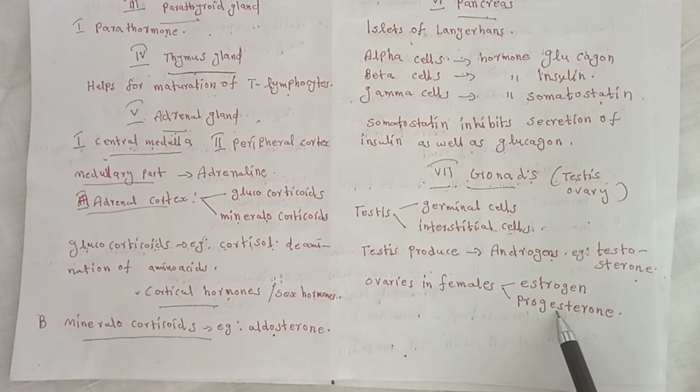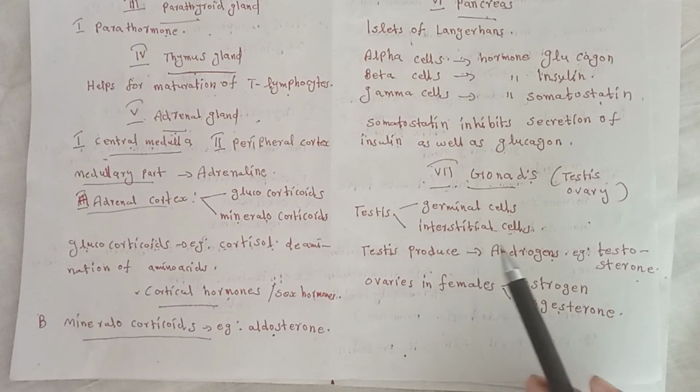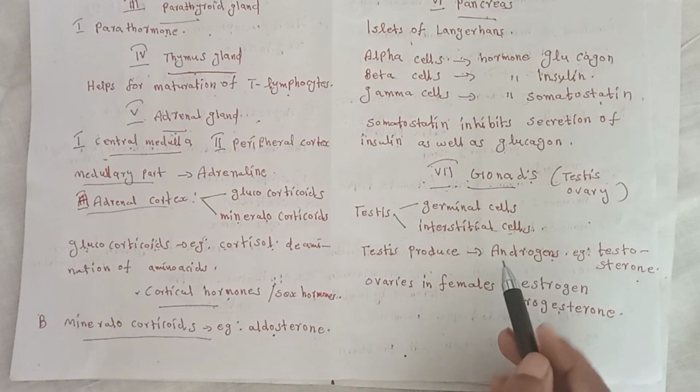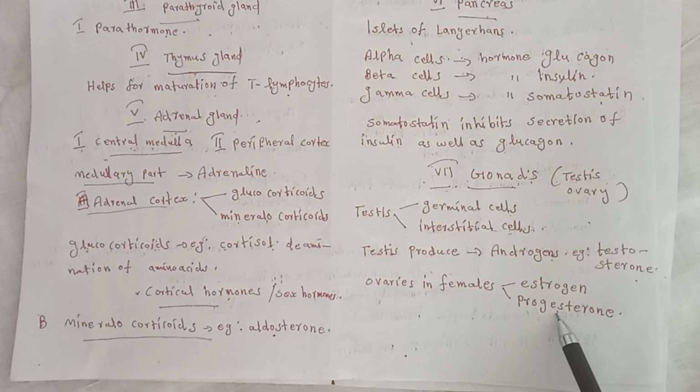Progesterone is secreted by corpus luteum. We already discussed what corpus luteum is: the follicle left after release of ovum is known as corpus luteum. Progesterone helps bring changes in the uterus for retention and growth of the fetus during pregnancy.